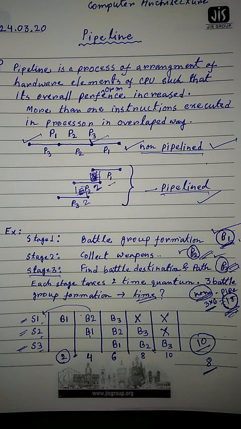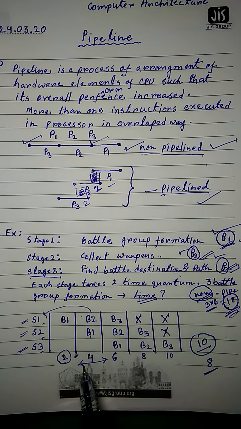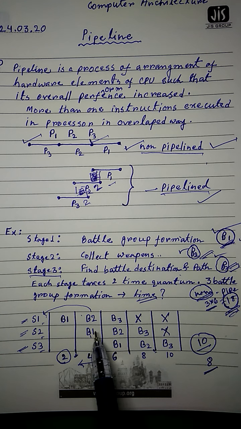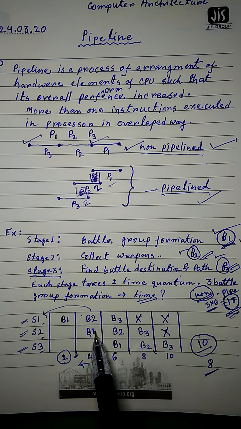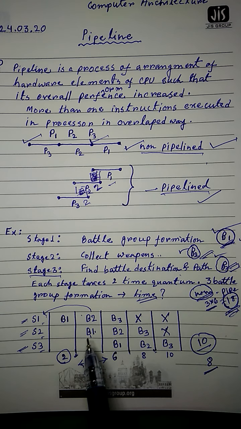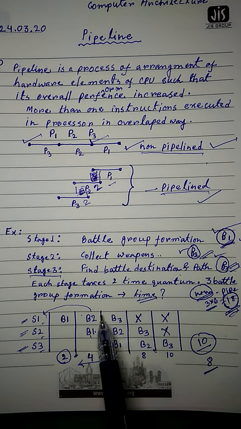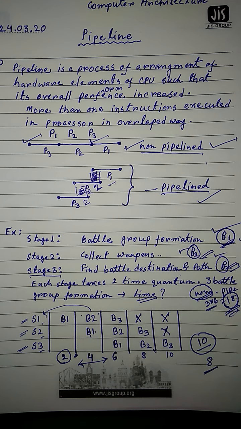When that happens, B1 will go next to collect the weapons, that is stage 2, and B2 will be allocated the resource S1, that means stage 1 will be performed.